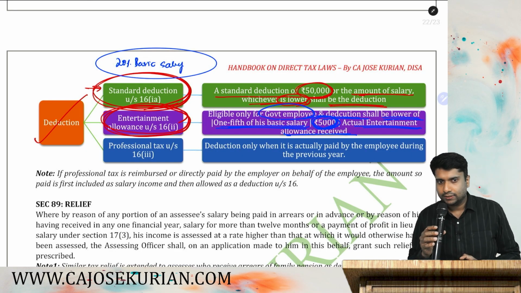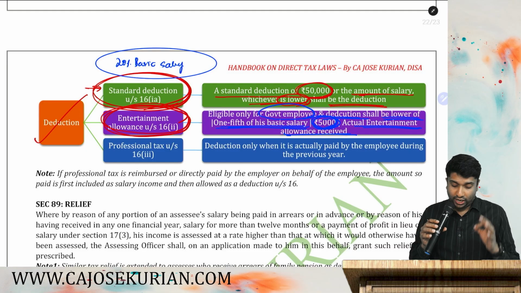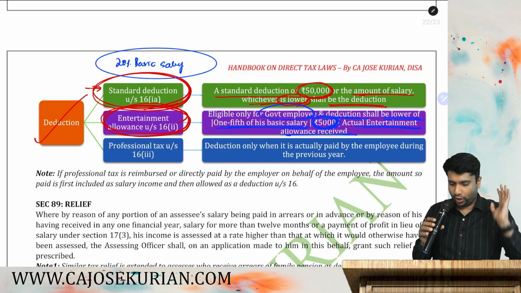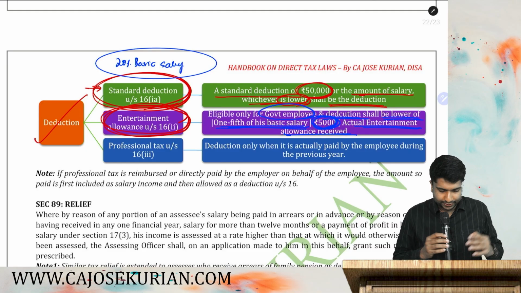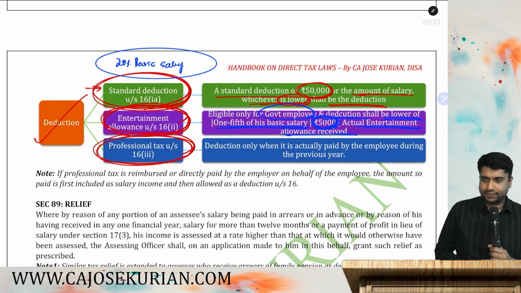Is that point clear? And this entertainment allowance can be claimed only by whom? Only by government employees. I hope that also is clear. Perfect. Moving on to the third deduction, professional tax.